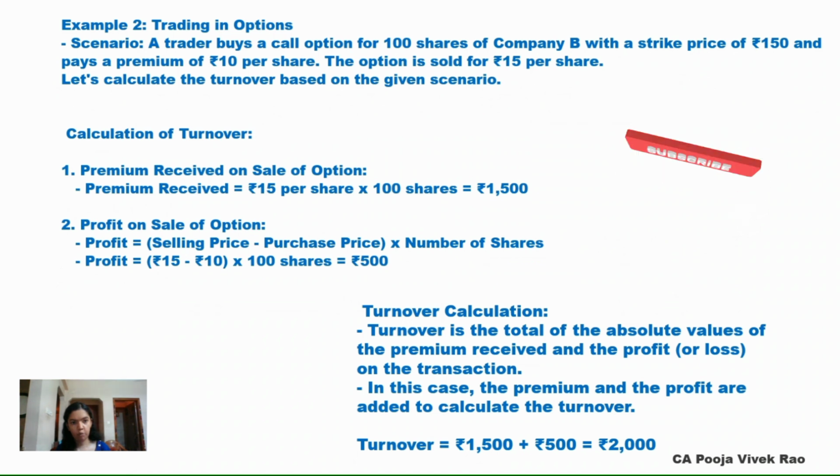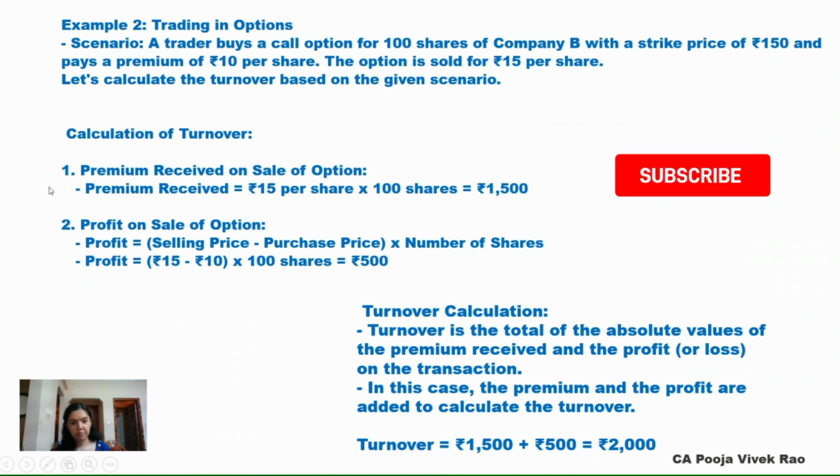Example 2. Trading in options. Scenario. A trader buys a call option for 100 shares of company B with a strike price of rupees 150 and pays a premium of rupees 10 per share. The option is sold for rupees 15 per share. Let's calculate the turnover based on the given scenario. Calculation of turnover.